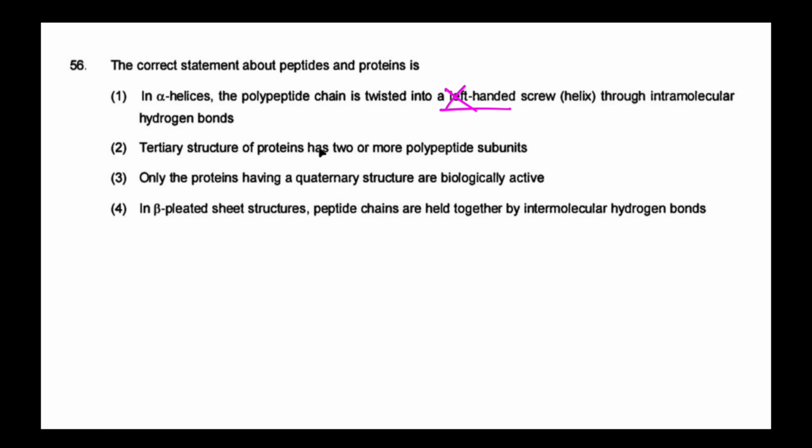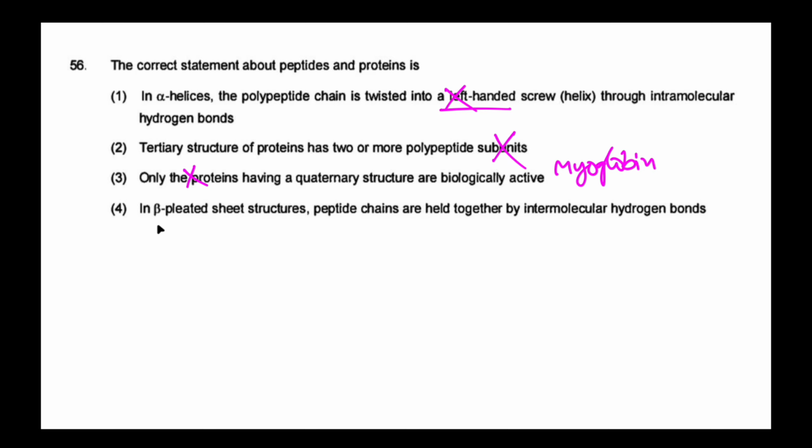Tertiary structure is the 3D folding of a single polypeptide chain. Quaternary structure is the arrangement of 2 or more polypeptide subunits, not tertiary structure. So this is wrong. In the third option, many proteins with only primary, secondary and tertiary structure are also biologically active. For example, myoglobin is biologically active, and quaternary structure is not required every time. So this is a wrong option.